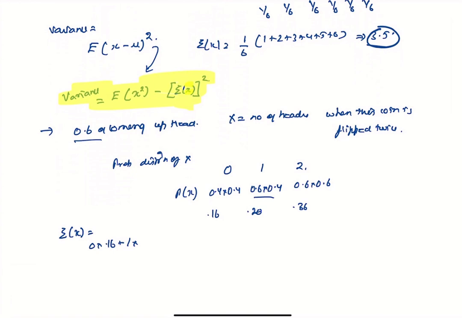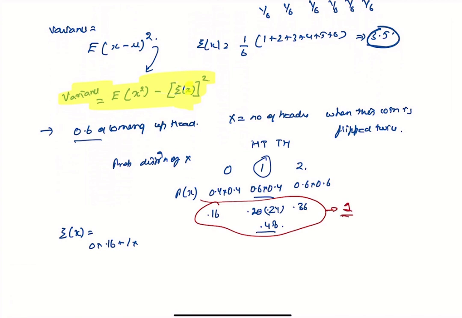this is actually going to be, how many ways we can get it? We can get it in 2 ways. You can get a head and a tail, and you can get a tail and a head. So 0.6 times 0.4 is 0.24, but you can get it twice, so this will be the probability of x. This is actually 0.48, and this is also an important reminder that you can always add up these probabilities, and they need to add up to 1. If it's not adding up to 1, then you're doing something wrong.